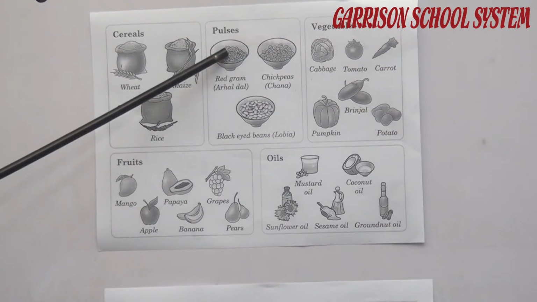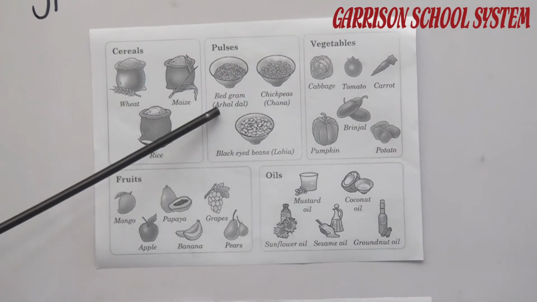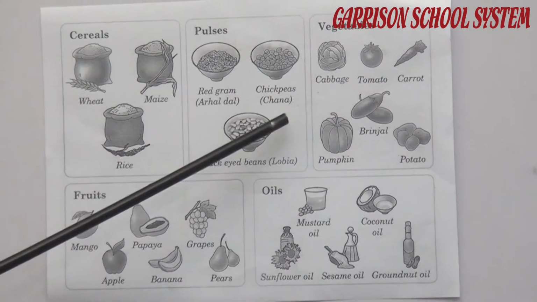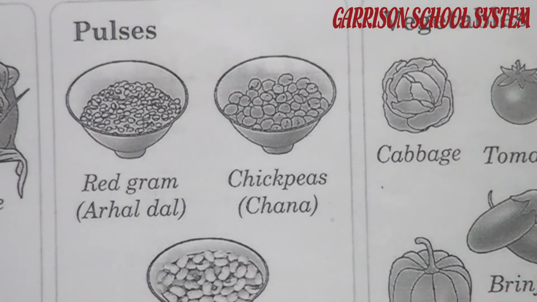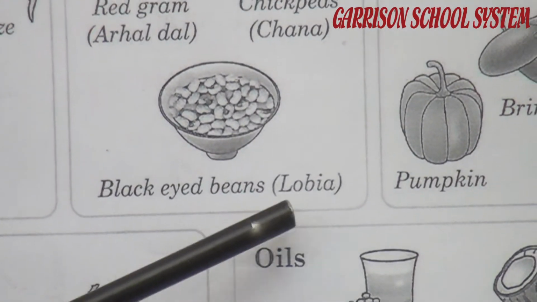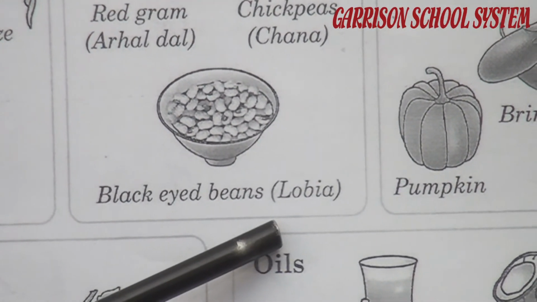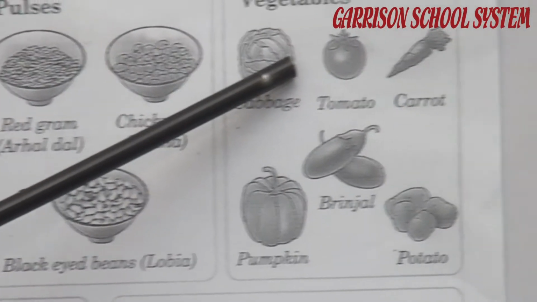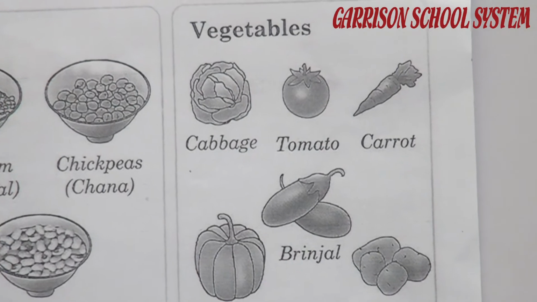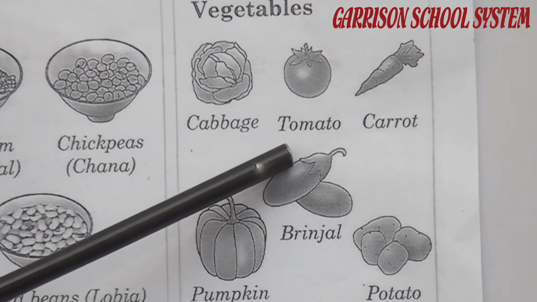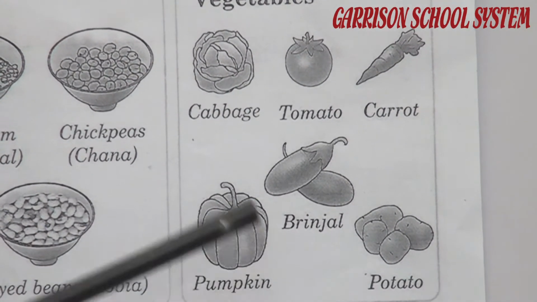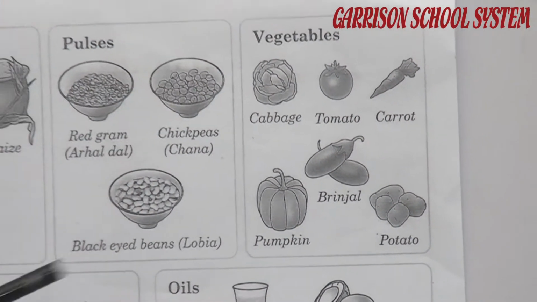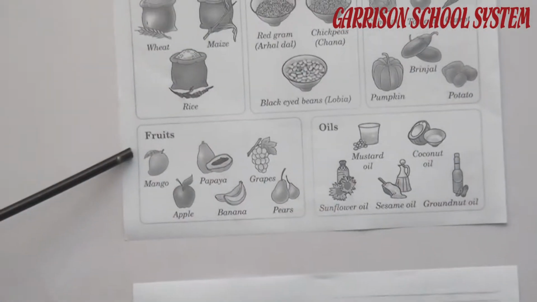The second type of food is called pulses. Red gram, which is also called arhar dal. Second is chickpeas, which is called chana. Black-eyed beans, which is also called lobia. We eat these foods in our food. Third group is vegetables. You are all familiar with these types of foods: cabbage, tomato, carrot, brinjal, pumpkin, potato. These are called vegetables. Next group is fruits.